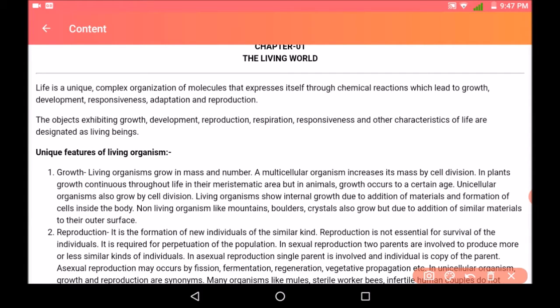Good morning, friends. Today we will study the first chapter of class 11th biology, that is the living world.